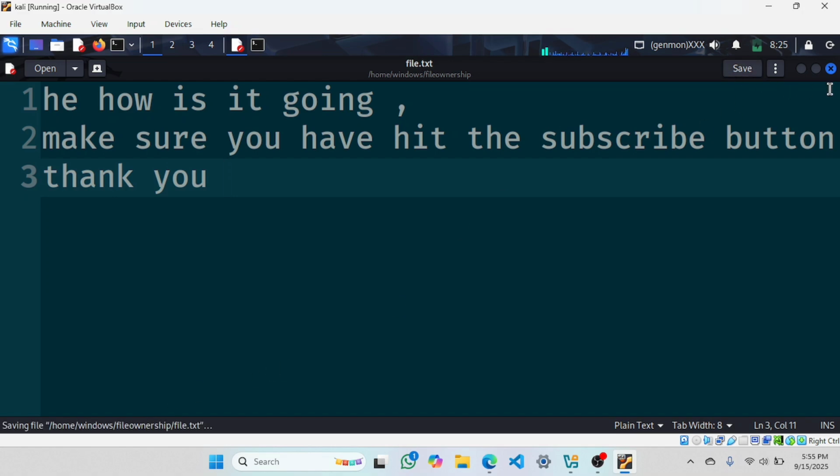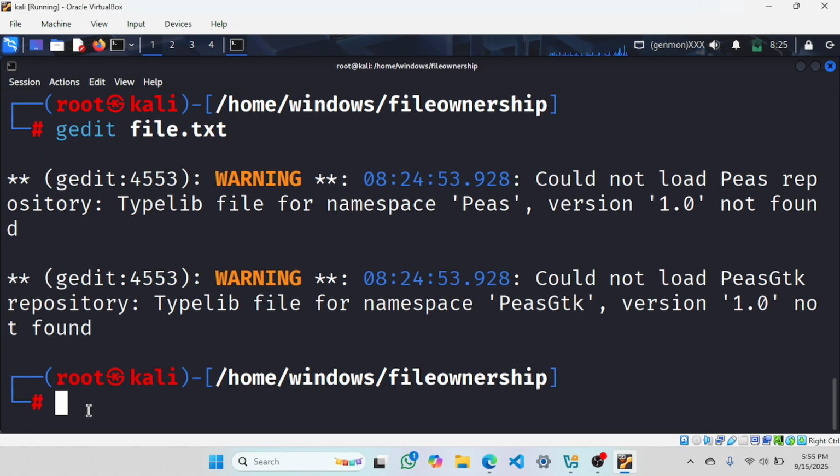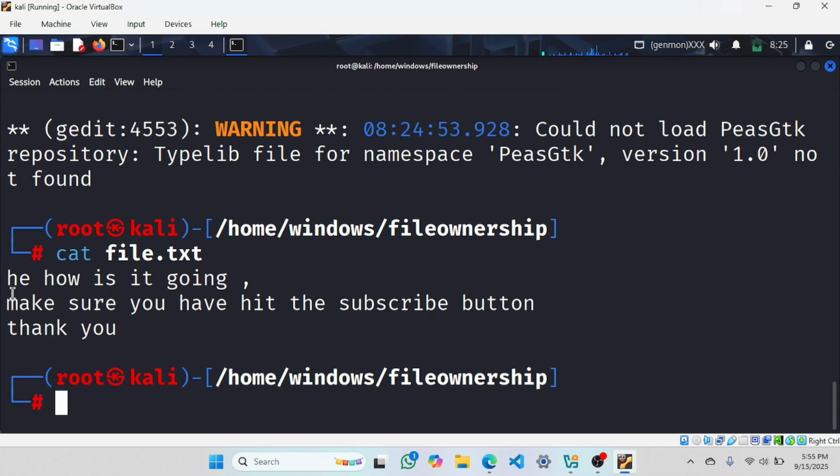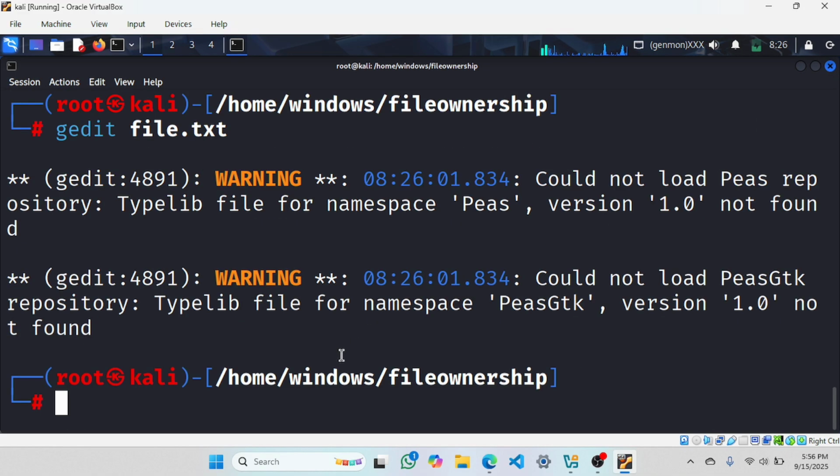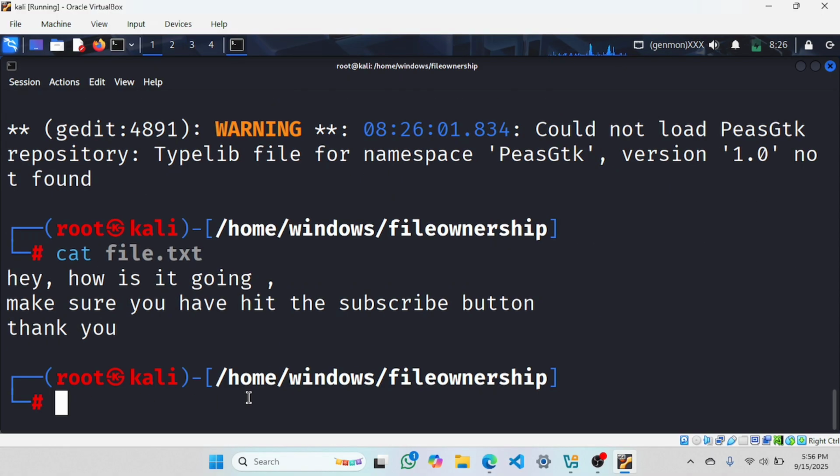This is the content inside this file. Now, if I have to read this content, I will simply go for cat to display the content of this file, file.txt. So here you can see, how is it going? Did I write hi? I had to write hi here. My spelling mistake. I'm so sorry for that. Now here I can write it. Here I can read it.